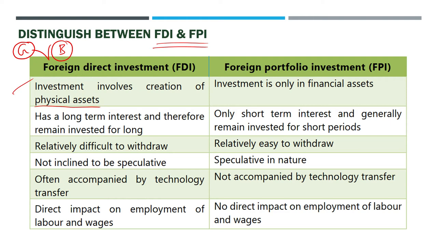FPIs though do not create anything. That is just investment in financial assets. And as we already discussed, FDI has in general a long-term interest, whereas FPI has a short-term interest. That is only going to remain invested for short periods. And FDI is relatively difficult to withdraw. And FPI can be withdrawn or invested daily. It is very easy to withdraw FPI.